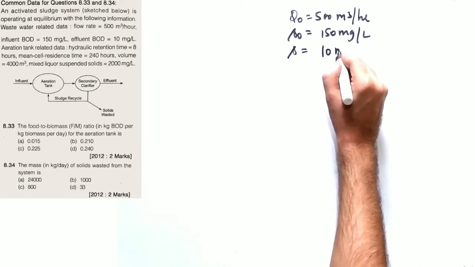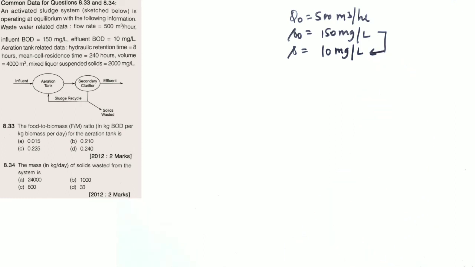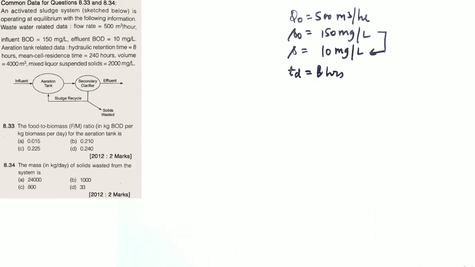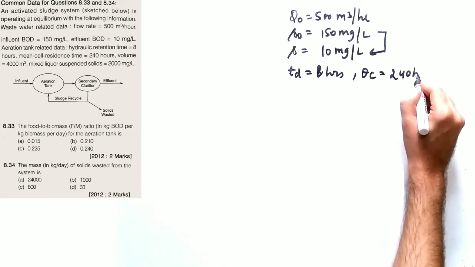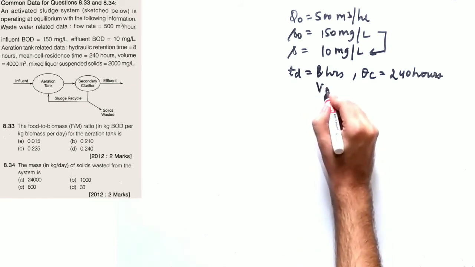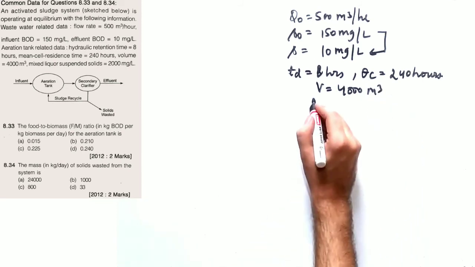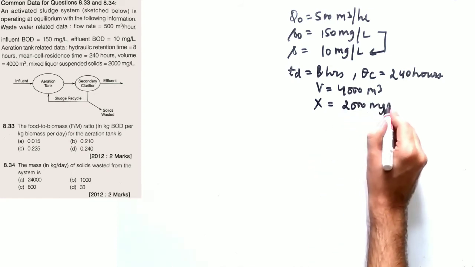See, the aeration tank has reduced the BOD from 150 to 10 with the help of MLSS or biomass. And the aeration tank data is given to you. Hydraulic retention time is 8 hours. TD is given as 8 hours. And what else? Mean cell residence time, theta C, is given as 240 hours, and that means 10 days almost. Volume is given as 4000 meter cube. And what else? MLSS concentration. MLSS concentration means the biomass or the X, it is given as 2000 milligram per liter.